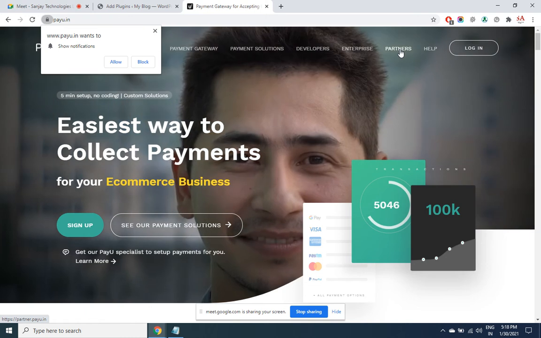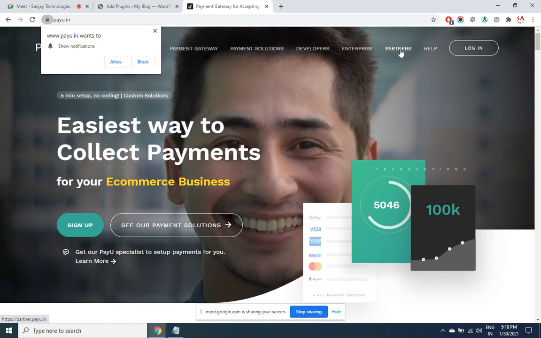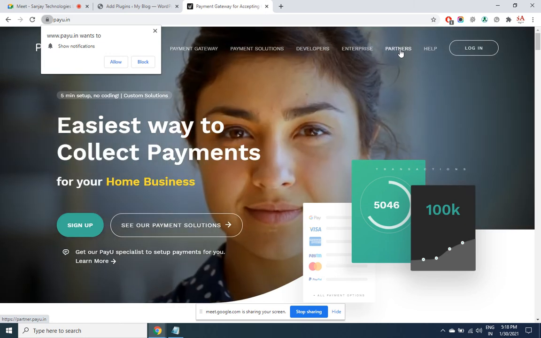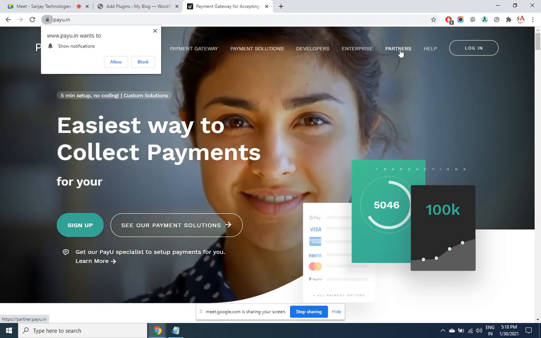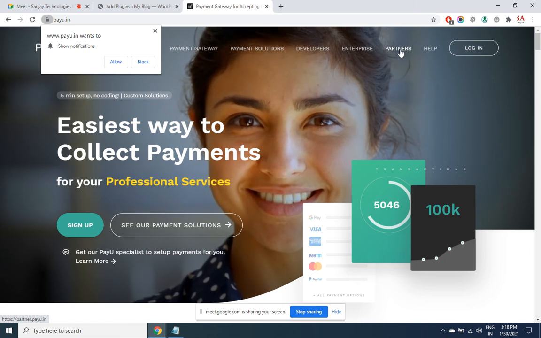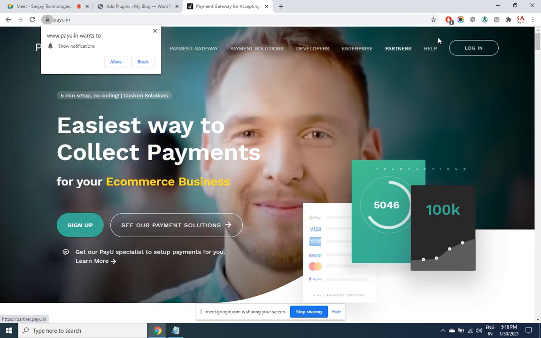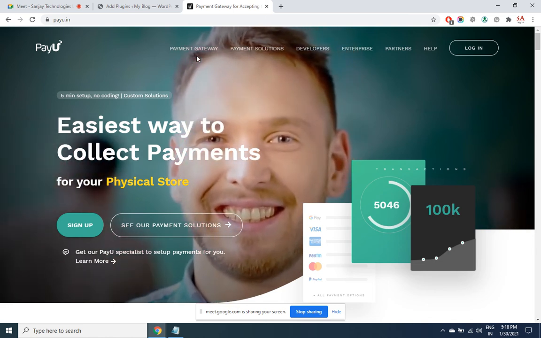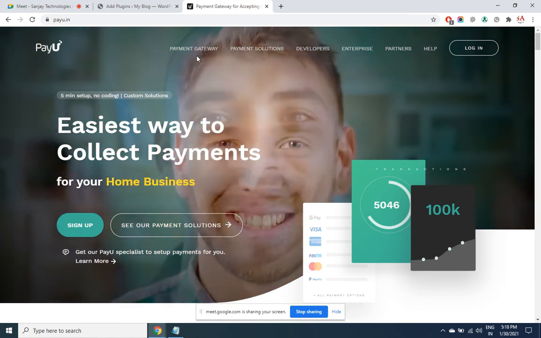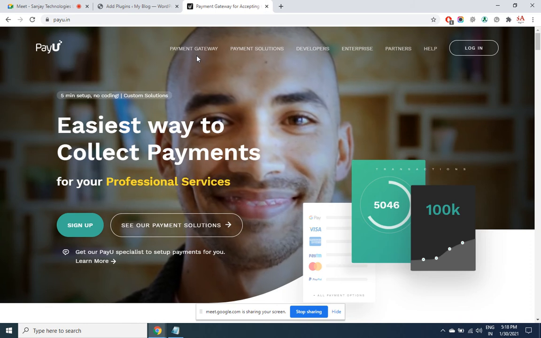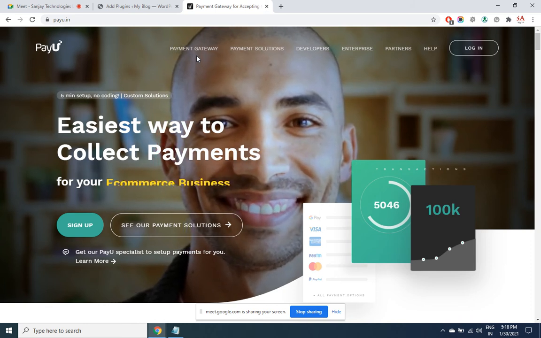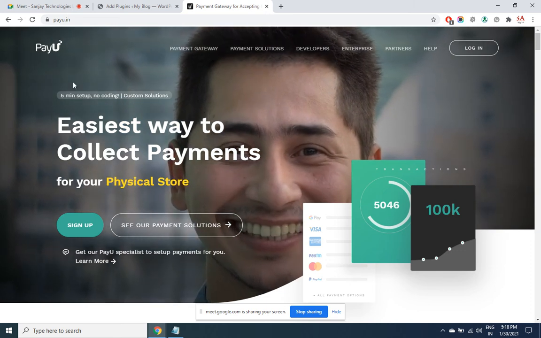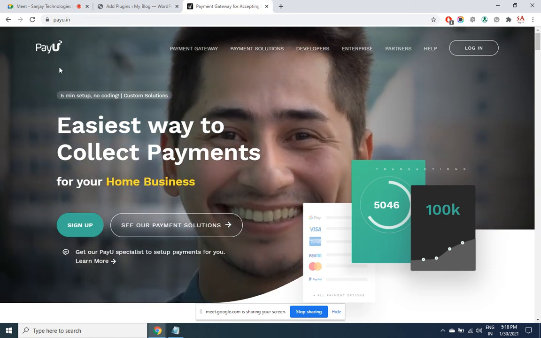That is 1%, 1.5%, 2% depending upon the payment method the user is choosing, depending upon the type of credit card or debit card. But if you negotiate, they can bring down the price to even 1%. So if the end user is paying, let's say 10,000 rupees, you will only get 9,900 in your bank account. 100 rupees is what they will eat away as a service charge for the security.